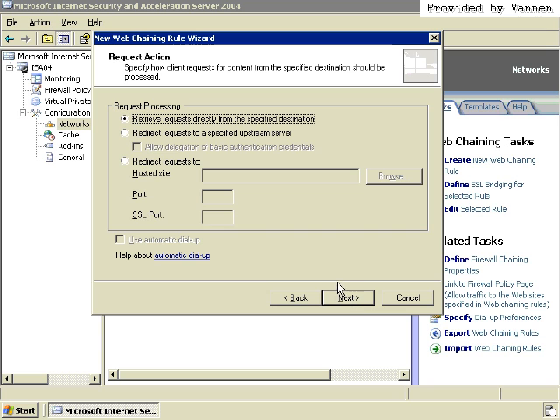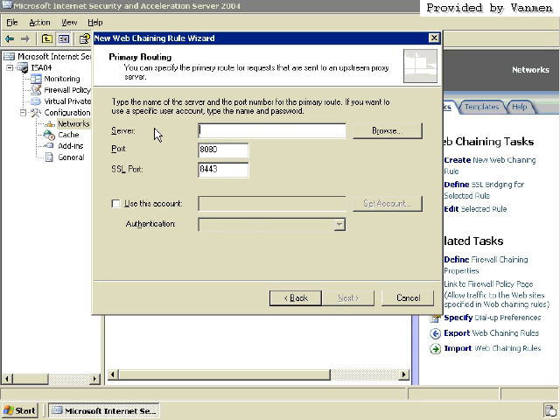Anytime somebody tries to access the external network, go ahead and put in a web chaining rule for them. And that web chaining rule says, don't receive it directly from the destination. Don't go to the internet. Go to an upstream server. Now, we can actually have authentication credentials that are passed, and you'll see that coming up. Or we can just say redirect it to this site. Maybe if there's some other server that's not a directly upstream server. It could even be a non-Microsoft server, like a Squid server on Unix or something like that.